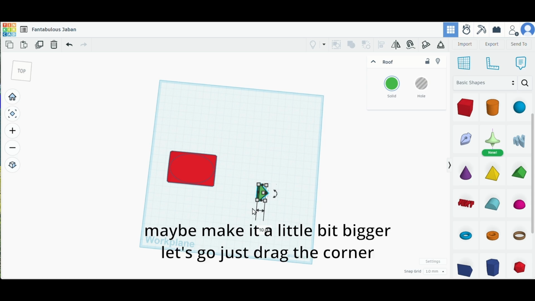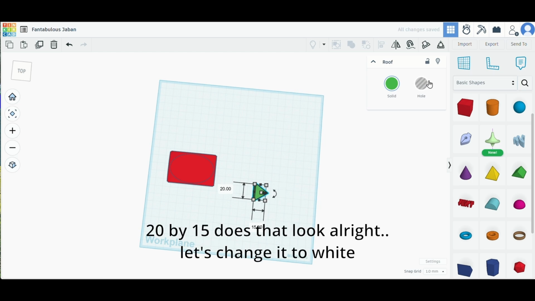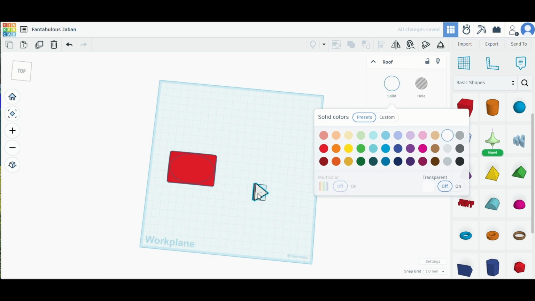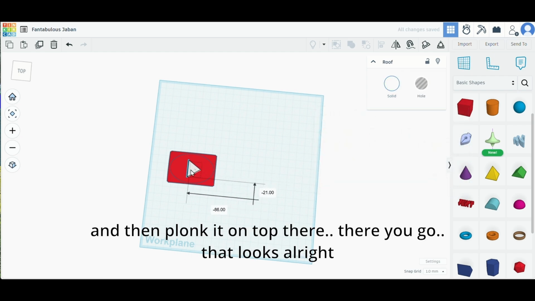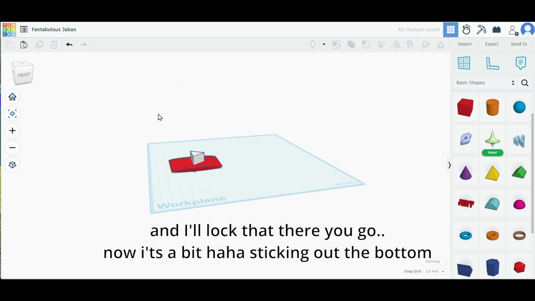Maybe make it a little bit bigger. Let's go, just drag the corner for the size, maybe 20 by 15, does that look alright? Let's change it to white. And then plonk it on top there. There you go. It looks alright. And unlock that. There you go.